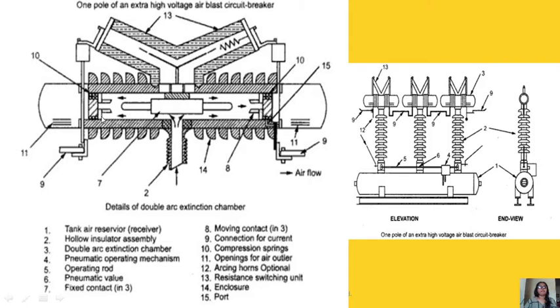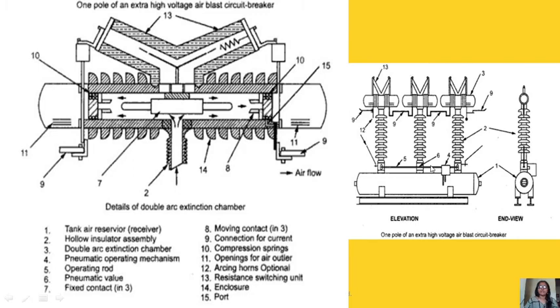This is our ABCB, air blast circuit breaker, one pole of an extra high voltage air blast circuit breaker. In application we have seen it is used for high voltage, extra high voltage applications. Here, 1 to 15. 1 is the tank air reservoir. 2 is the hollow insulator assembly. 3 is the double arc extinction chamber. 4 is the pneumatic operating mechanism. 5 is the operating rod.